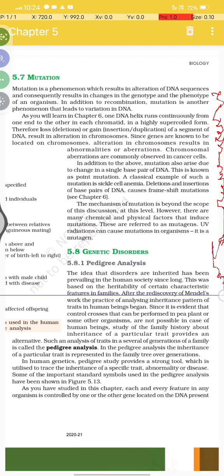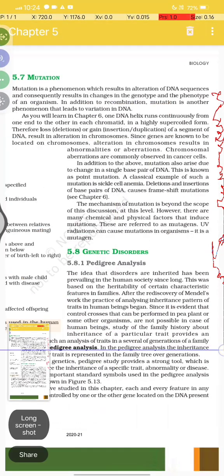After rediscovery of Mendel's work, analysis of the inheritance pattern of traits in human beings began, since controlled crosses that can be performed in plants or some other organisms are not possible in the case of human beings, and study of the family history about the inheritance of particular traits provides an alternative. Such analysis of traits in several generations of a family is called pedigree analysis.